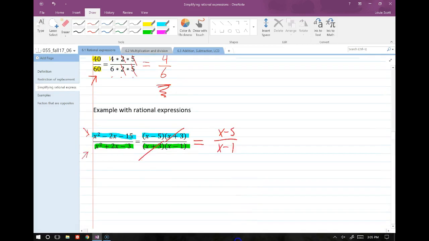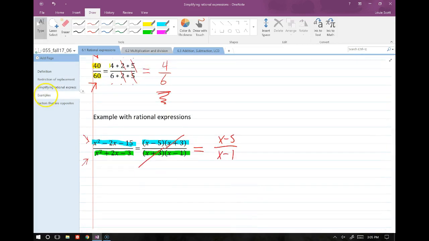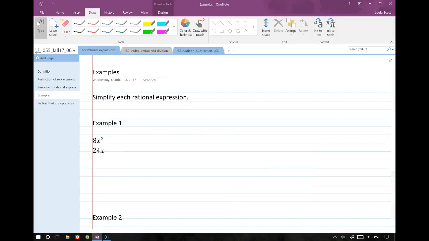All right, so let's do some examples of these. So suppose they ask me to simplify each rational expression here. We've already done something like this before, right? We know that we're just going to take this one step at a time. We're going to consider 8 over 24 and x squared over x.